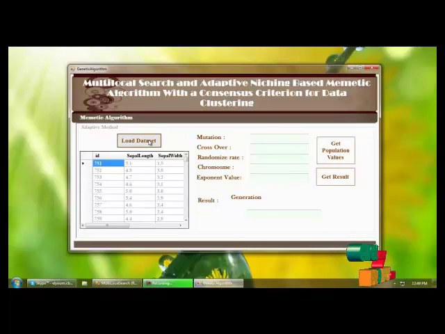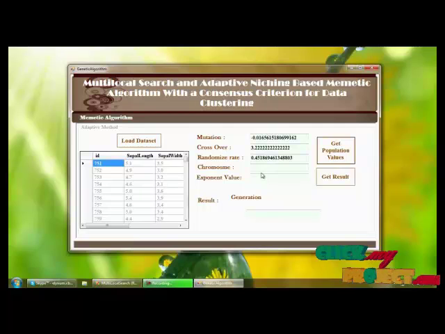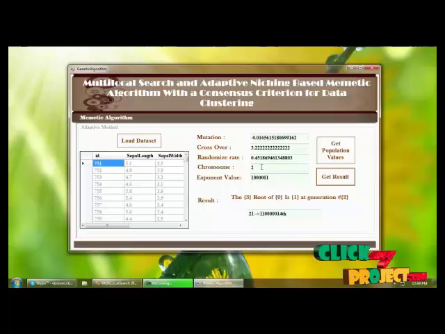First, we are viewing the dataset here, and based on the inserted records, we are getting the population values such as mutation and crossover and randomized rate, and finally we are getting the genetic result such as chromosome value based on these mutation, crossover and randomized rate, and we are initializing the exponent value based on our chromosome value. Finally we are getting the generation result, that is we are getting 21 generations, and this one is the result of the genetic algorithm.